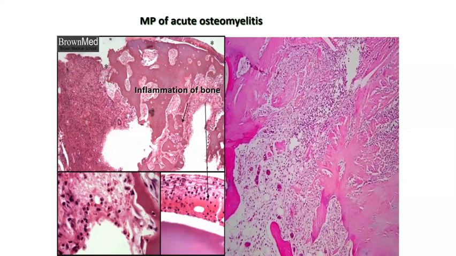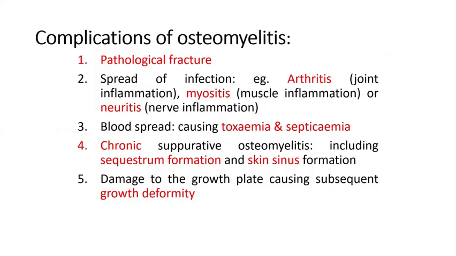Then in osteomyelitis, the dead bony trabeculae are usually called sequestrum, which will have an empty lacuna. Then comes the new bone formation, which is called an involucrum. And within that, the stromal spaces will show a lot of inflammatory infiltrate. That will be the classical features in case of osteomyelitis.